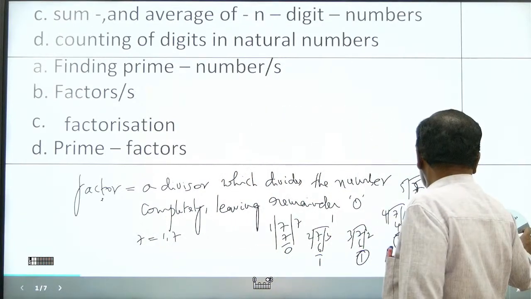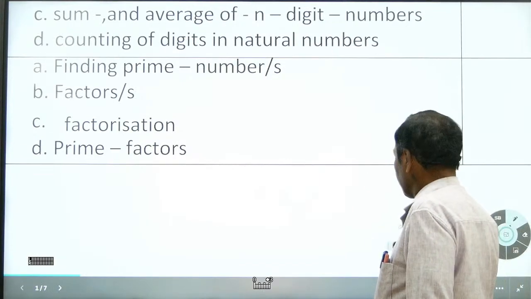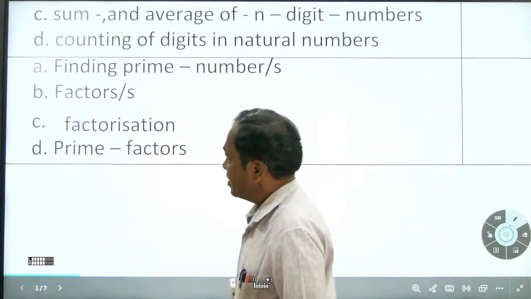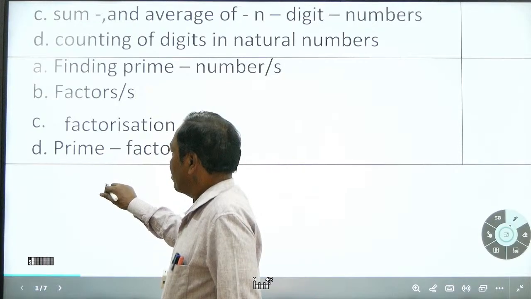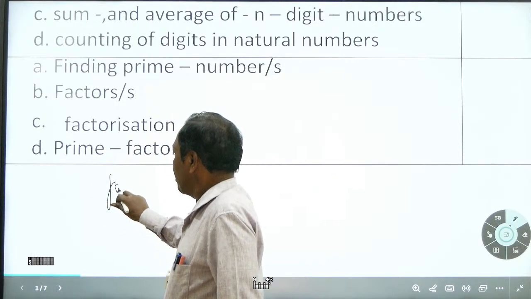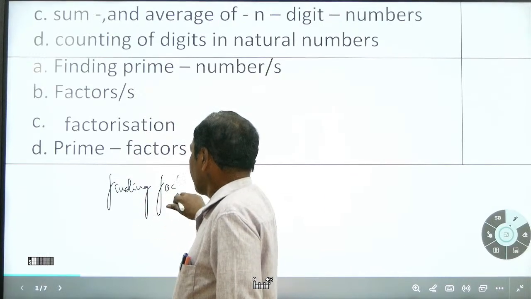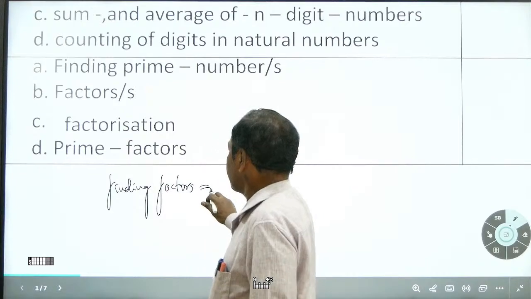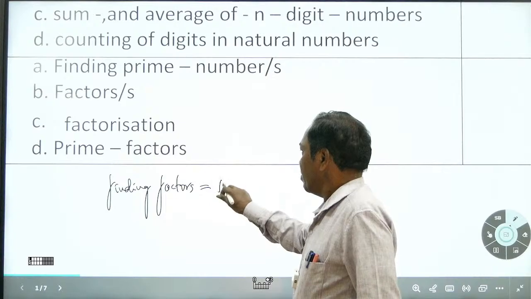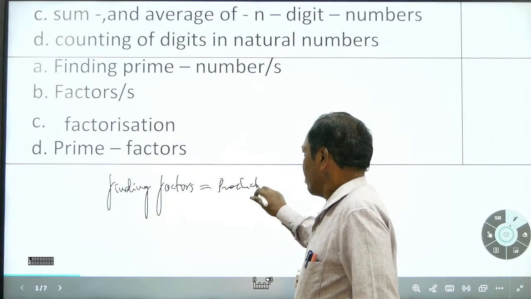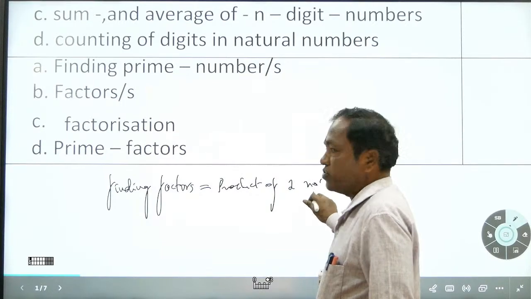And again, for finding factors of any number, finding factors is done using the product of two numbers, that is easy.